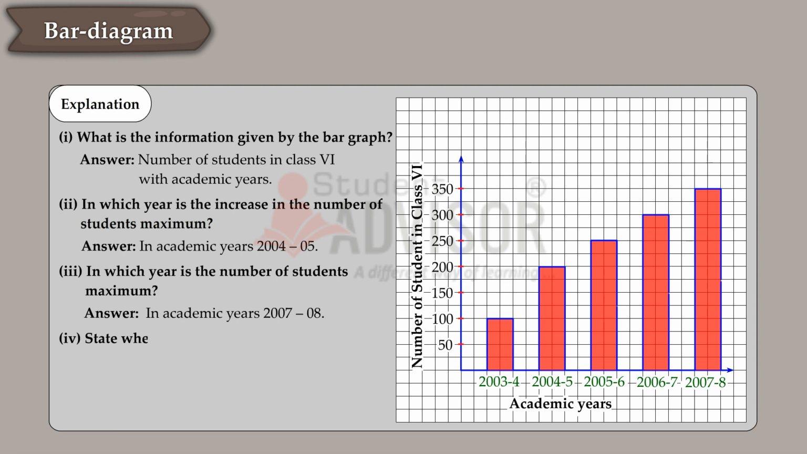State whether true or false. The number of students during 2005-2006 is twice that of 2003-2004. Answer. False.